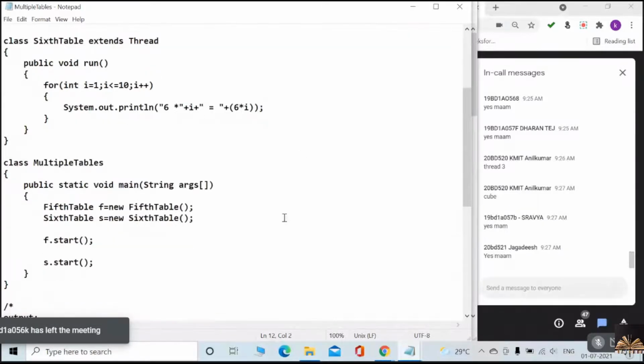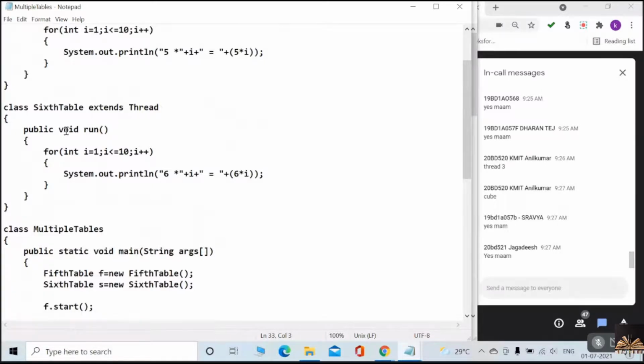Even the sixth table also. S dot start will invoke the run method of the sixth table class. From 1 to 10, it is also multiplying the sixth table. Hope you understand this format, how to print and all. Listen carefully. Observe the format. You have to do it exactly in the same way. That is the reason I am stressing so much. Okay, understood now?